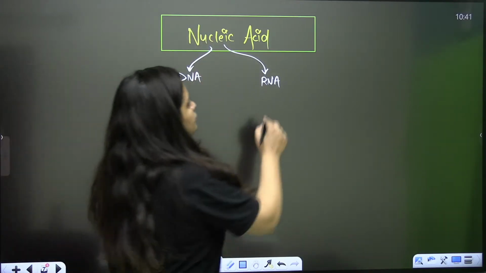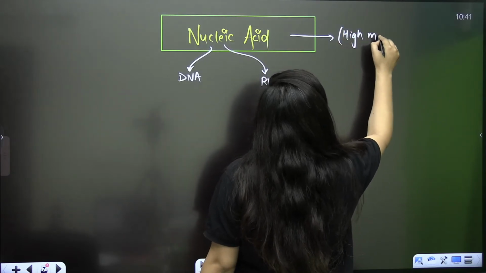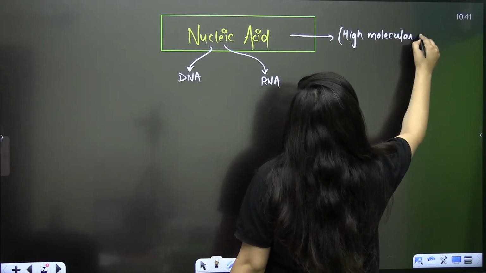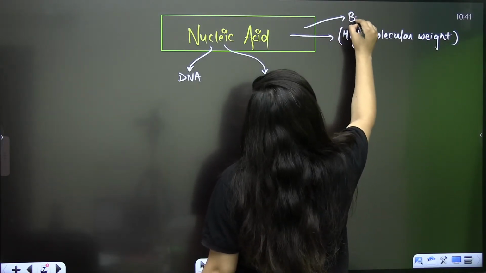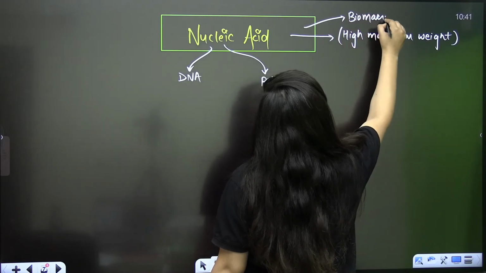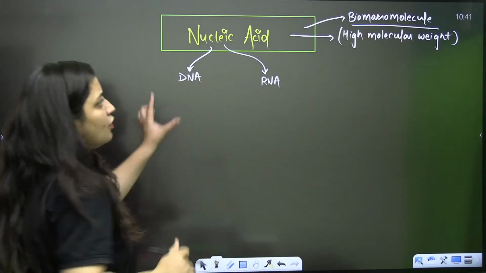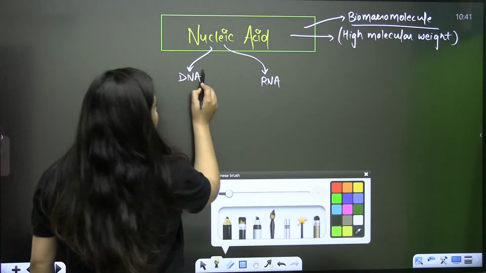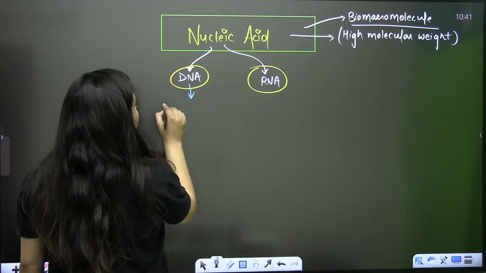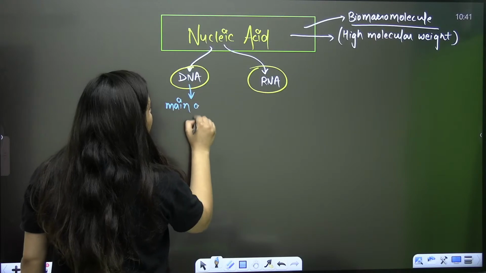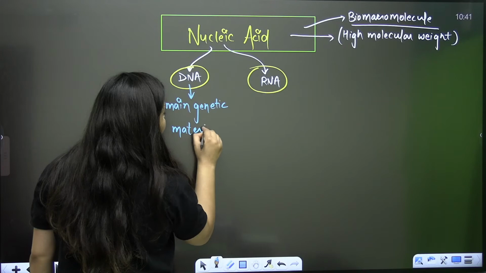Fine. So when it comes to the nucleic acid, do you know that they have high molecular weight? They have high molecular weight, and you know that nucleic acid is also a biomacromolecule. So its molecular weight is above 10,000 Dalton. When you talk about the nucleic acid, these are the two things that we discuss, DNA and RNA. Actually, bache, it is the DNA which is our main genetic material. In this chapter we will talk about both DNA and RNA, but here it is the DNA which is our main genetic material.